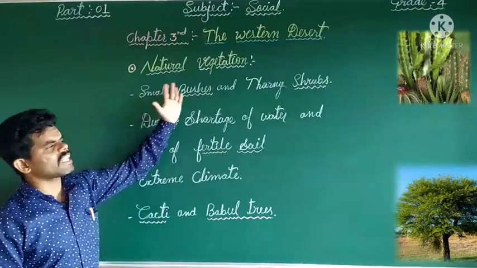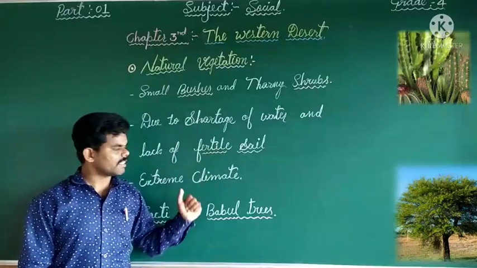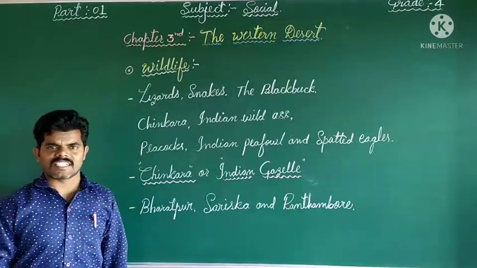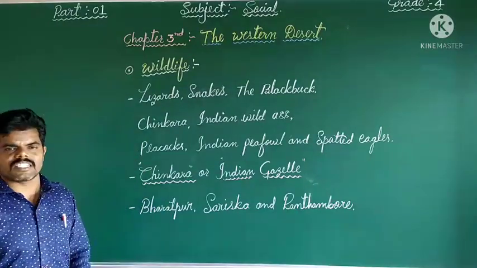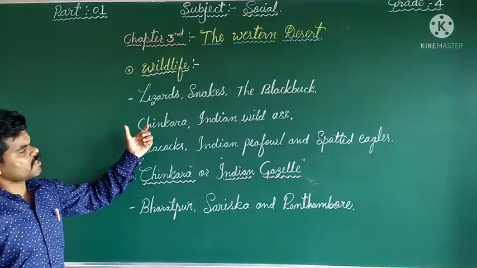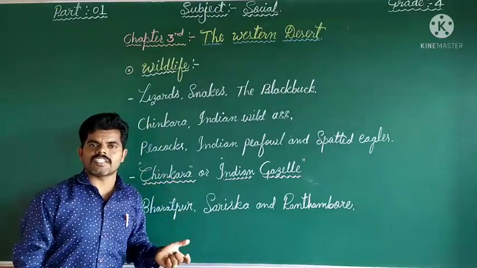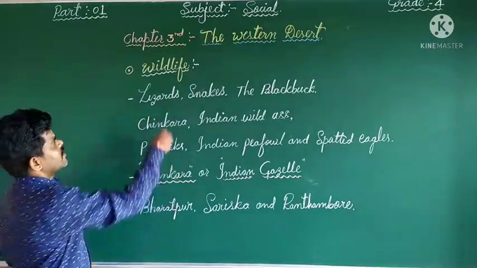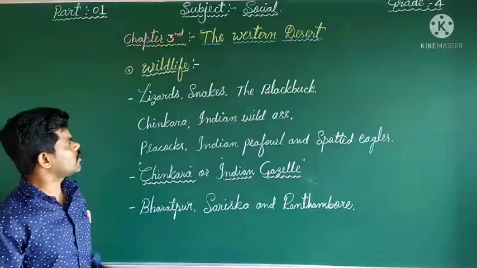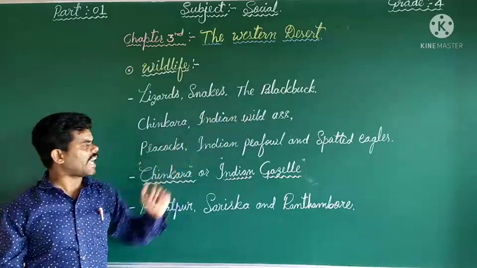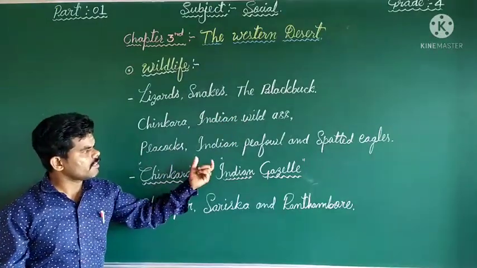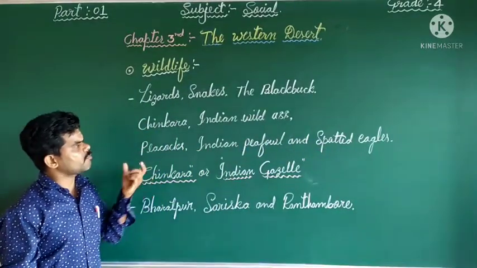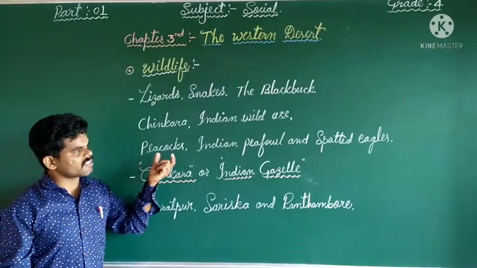It is about the natural vegetation of the desert region. The last one is wildlife. How is the wildlife in a desert region? Dear students, the desert region is especially home to wild animals and different kinds of species like lizards, snakes, the blackbuck, chinkara, Indian wild ass, peacocks, Indian quails and spotted eagles. So these are the different kinds of animals which we can see in the Rajasthan state.